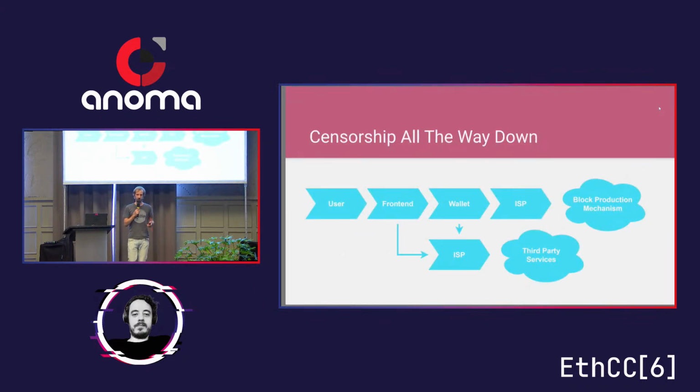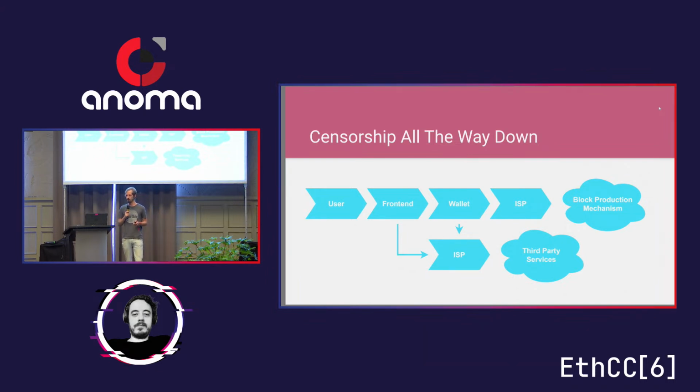So let's look at censorship. How could censorship work? To do that, we have to look at a transaction and how it goes through the system. It originates at a user, then it goes through a front-end application, then usually through a wallet, which actually signs it, then through an ISP or network connection, and then to some sort of block production mechanism. And in addition to that, the front end and the wallet might also be talking to other third-party services that are vital to that transaction. And at all of these steps, there can be censorship. And I think it's very important to look at all of these steps.